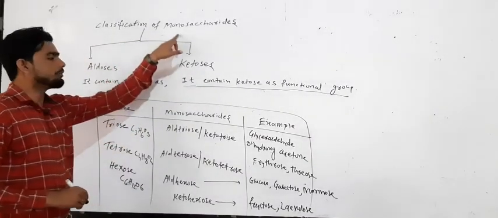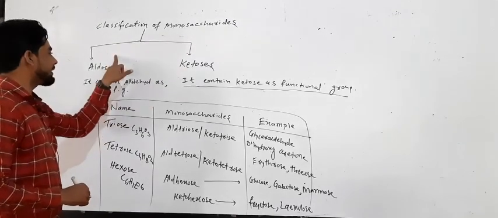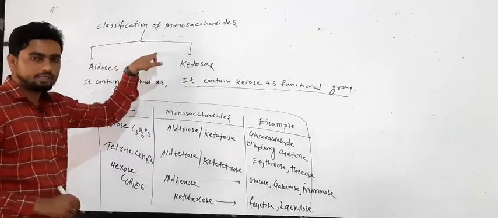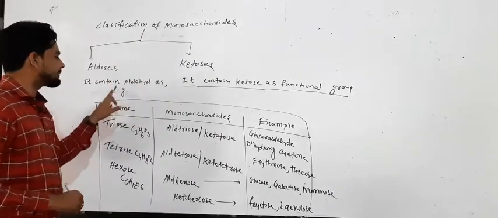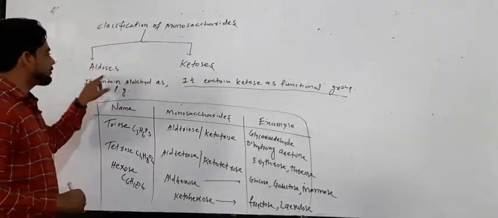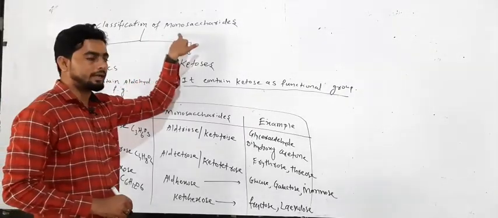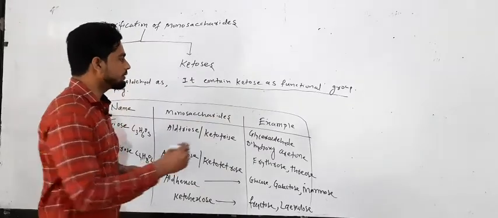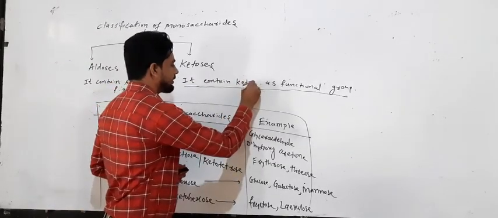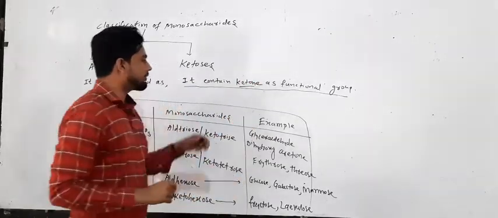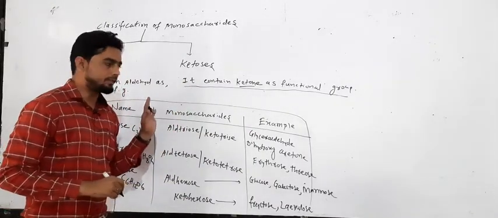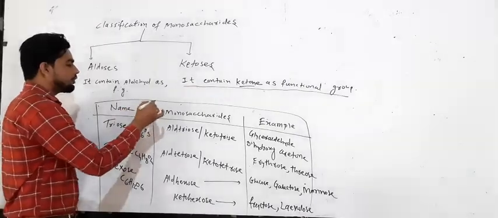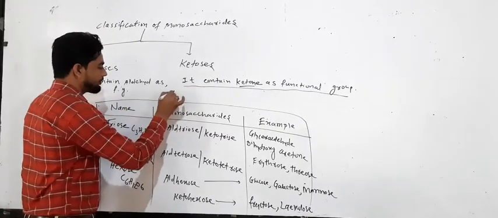Those monosaccharides which contain aldehyde as a functional group are called aldoses, and those which contain ketone as a functional group are called ketoses.